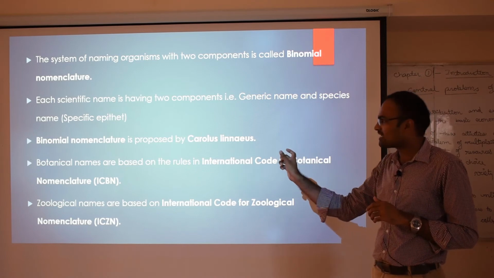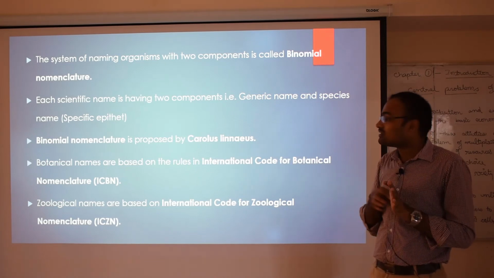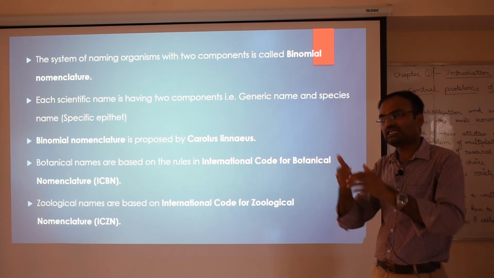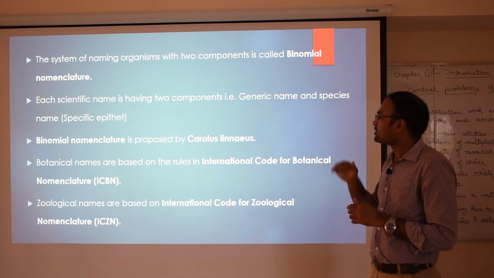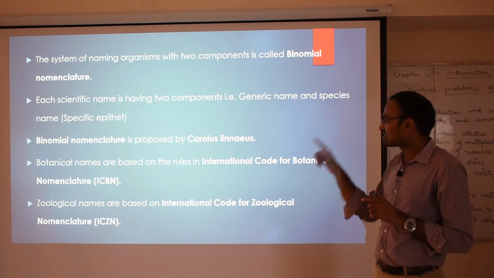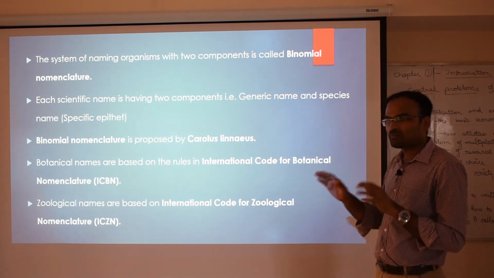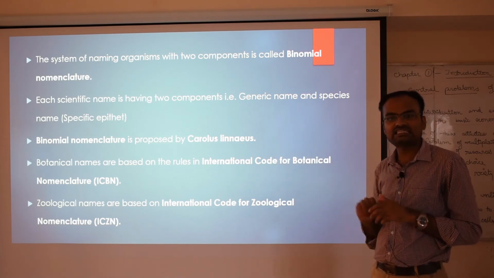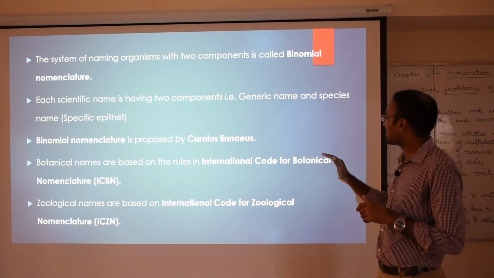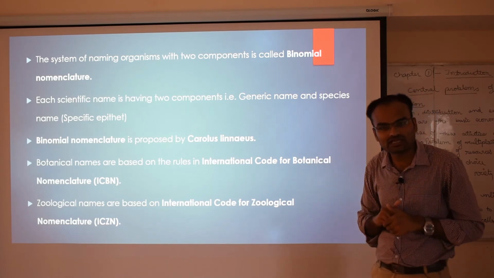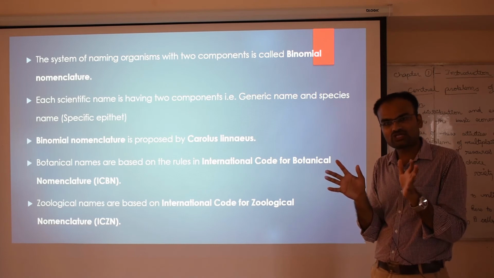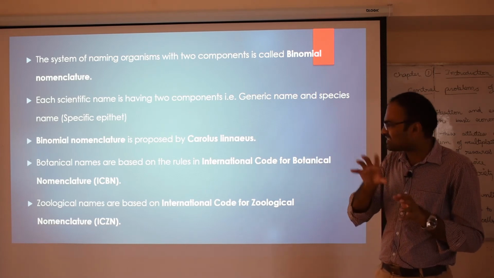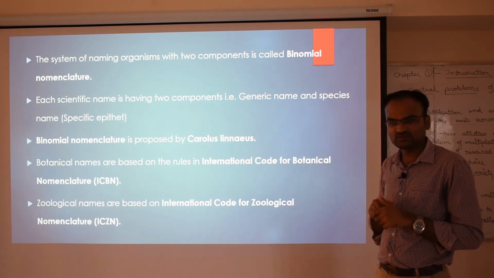Botanical names. Here botanical refers to the study of plants. Botany means study of plants. If we identify any new plants, the rules to give the name for that plant are given by an international organization. In short, we call it ICBN, that means International Code for Botanical Nomenclature. So it's an international organization. Many scientists will be there and they will finalize the botanical name for the particular plant species.